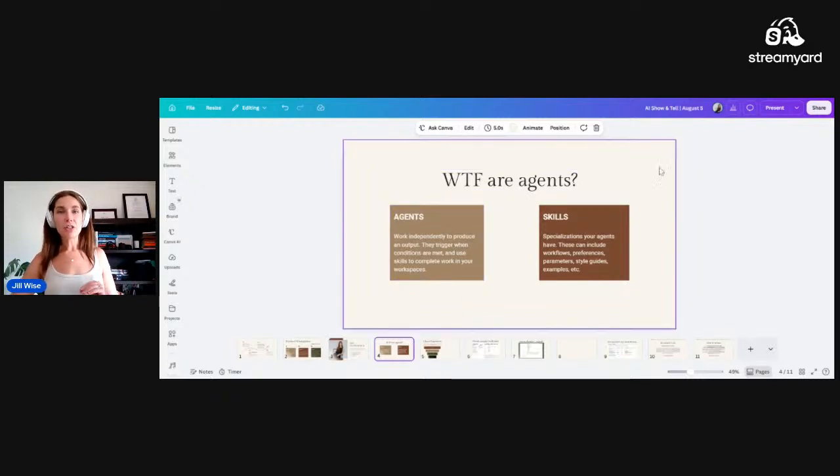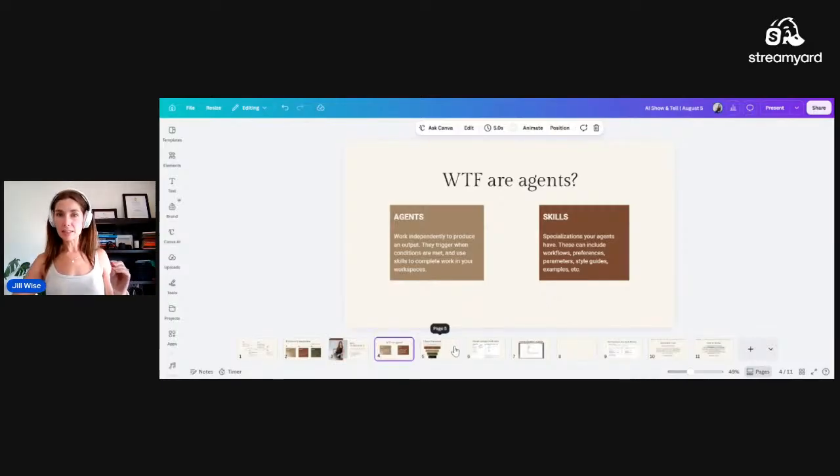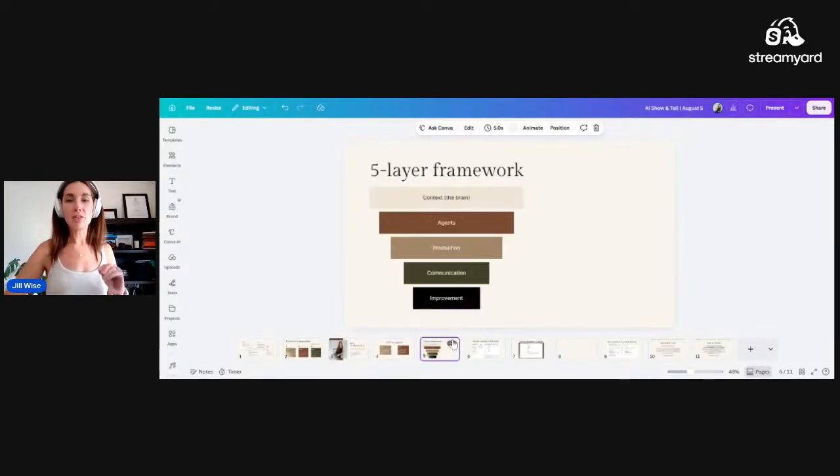And this is the foundation of what all of your agents are built on, which leads to the next point here, which we're going a little bit faster today because I'm at the end of my day and I have a few things to do before we wrap up. So I'm not going to get too much into this. If you want to know more about my 5-layer framework, check out the previous lives.